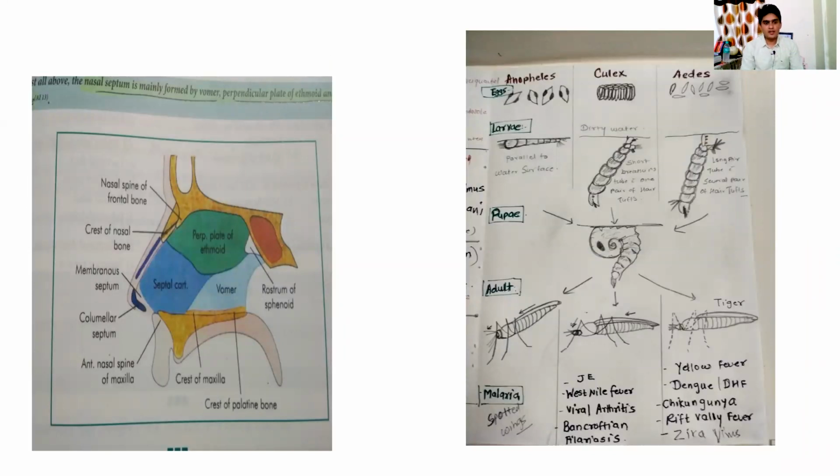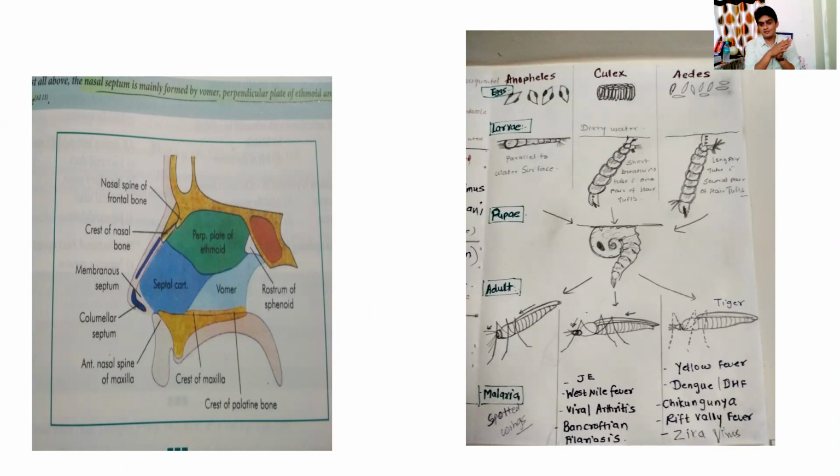Then about anatomy, this is the nasal plate. I used to feel, okay, I'm forgetting this if it comes, so I just took the photograph. Then on the right side, you can see the types of mosquitoes. We have these images, and we had to identify the mosquito. Instead of directly taking a picture, one day I was feeling very bored, so I planned to draw them myself. I thought, I'll draw them and then I'll remember it better. So I did that, and these visuals were fixed in my eyes, so that in the exam I could see them.